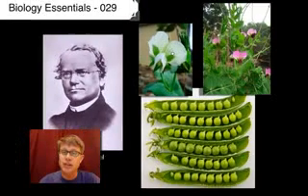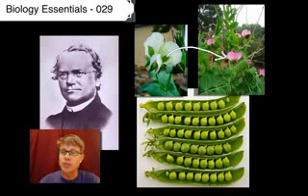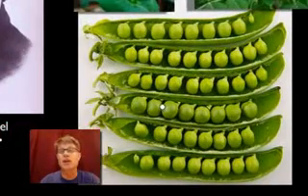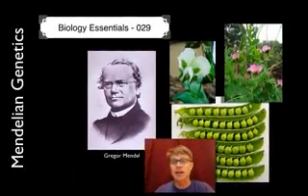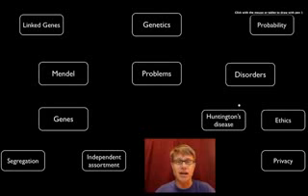He was crossing pea plants, and so he can take one pea plant and use a paintbrush to transfer pollen from one to another so you know who the parents are. He would then create offspring as a result of that. Now, peas are great because they have a number of different characteristics, and more importantly, you can make a lot of them really quickly. In a pod, each of these peas is an actual new organism, so you can plant those and see how they grow. And so he figured out a lot of genetics as a result of that.